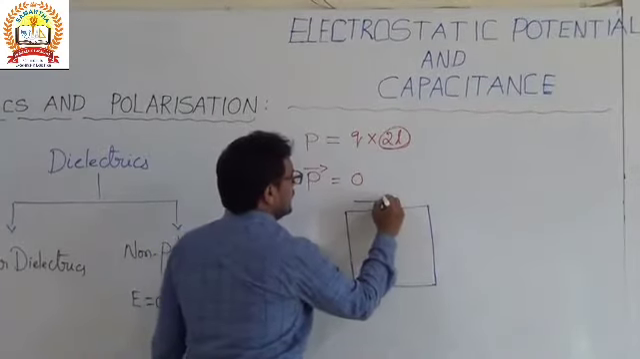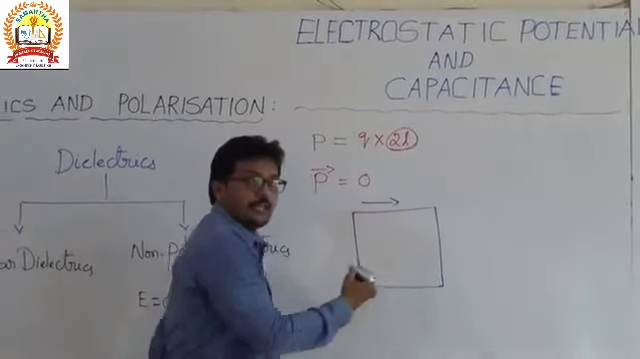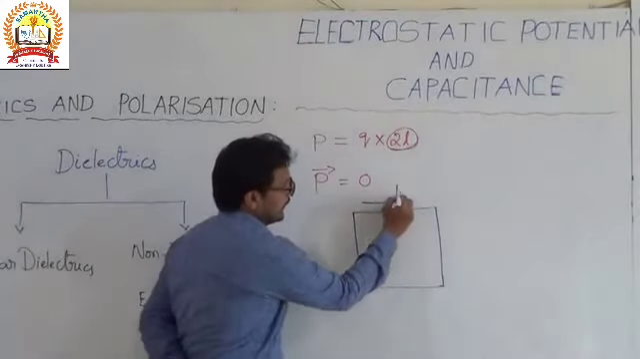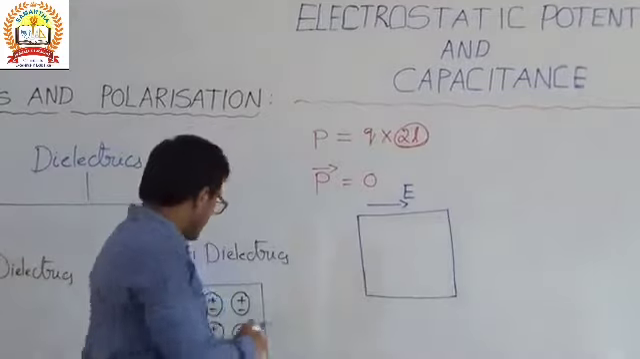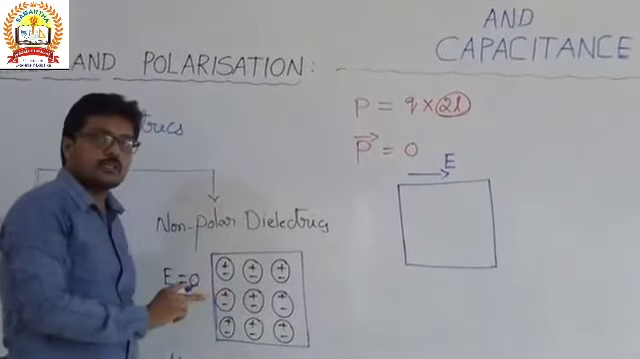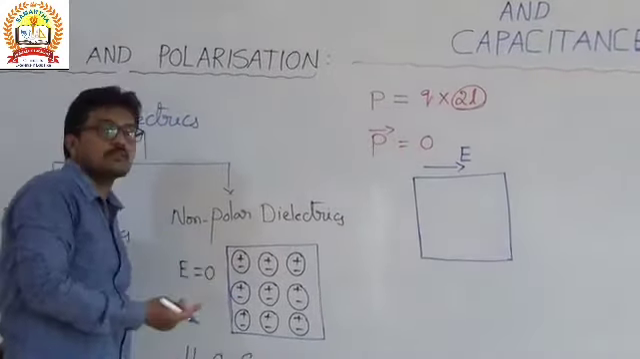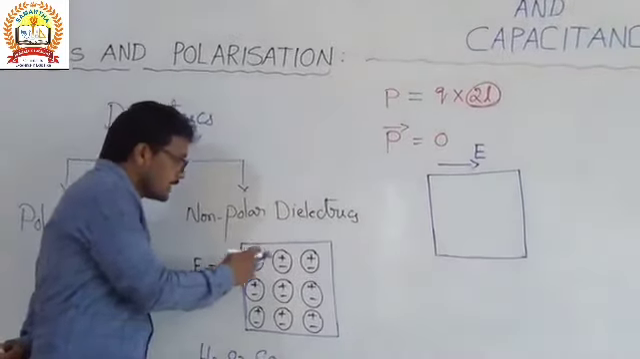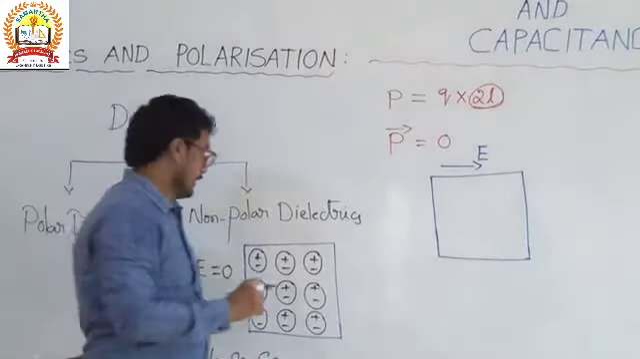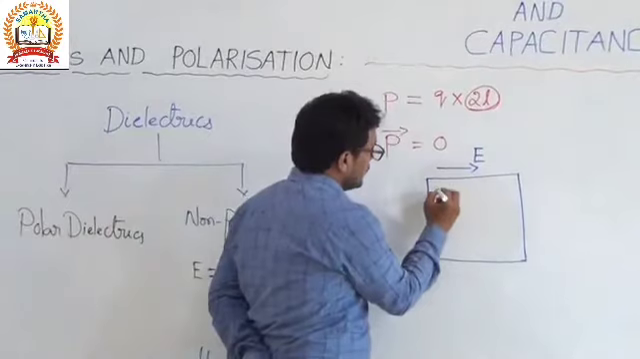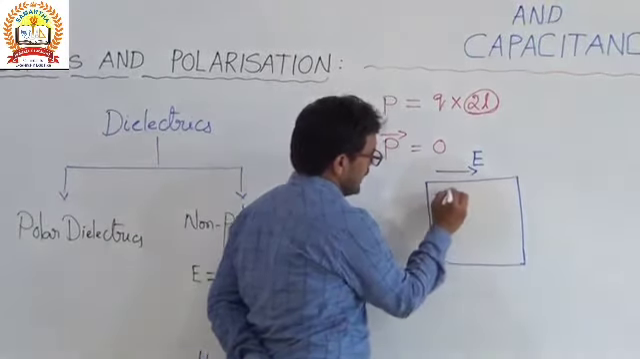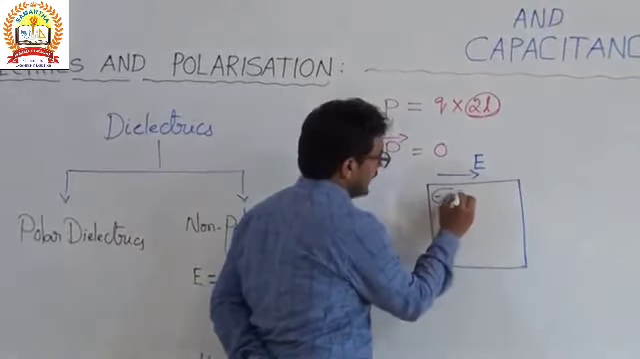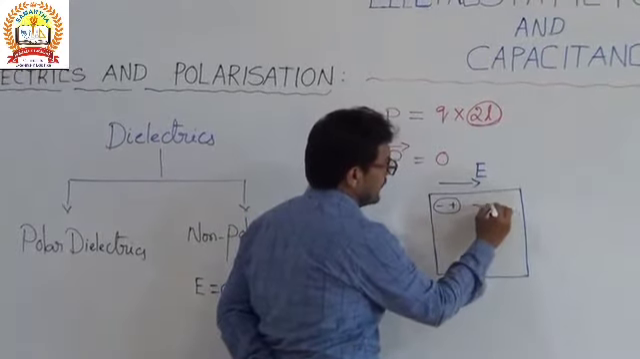And when we apply the external electric field E, what happens to the positive charge and negative charge? Due to the influence of the electric field, they displace. It means that the negative charge and this positive charge will be displaced, and it forms a dipole.